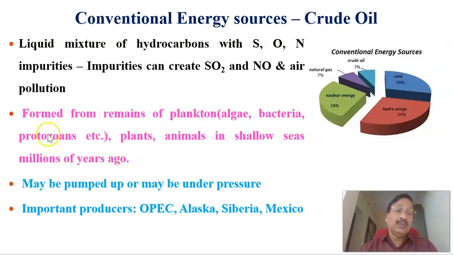After millions of years, this forms the natural gas, and it may be pumped up or may be under pressure. Important producers are OPEC, Alaska, Siberia and Mexico. These are the main producers of the crude oil, that comes around 7 percent of the total conventional energy source.